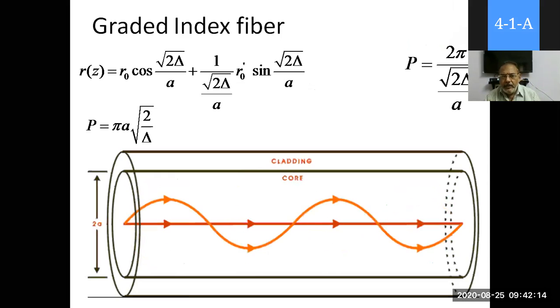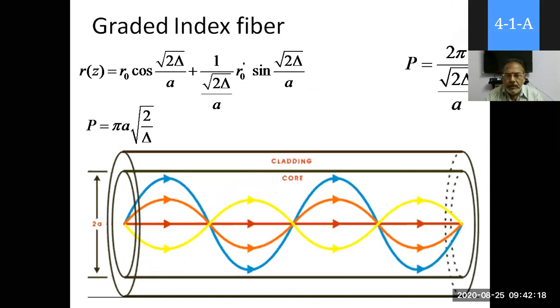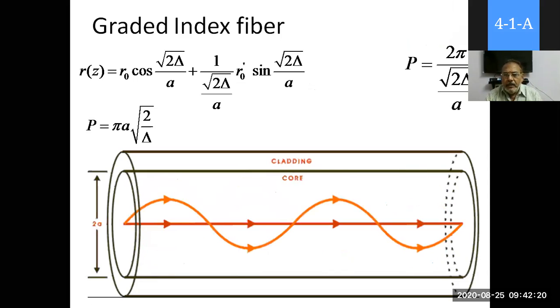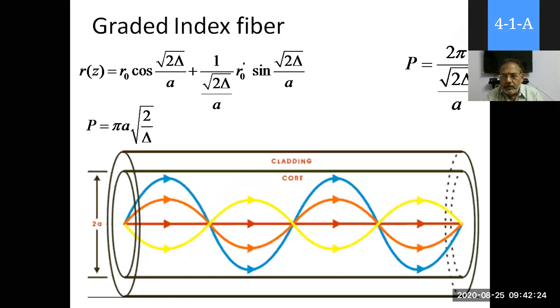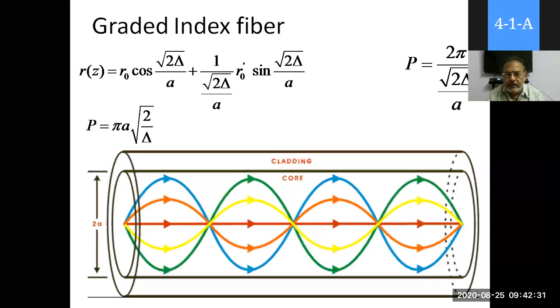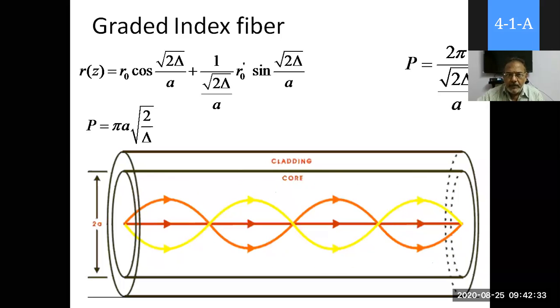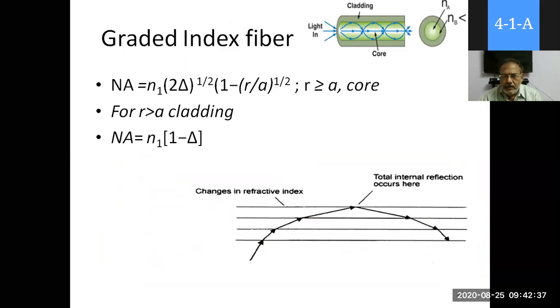When the light ray enters into the core, it propagates sinusoidally. It's very important to hear. It propagates sinusoidally. How does this happen? So actually, I'm trying to give the explanation here.